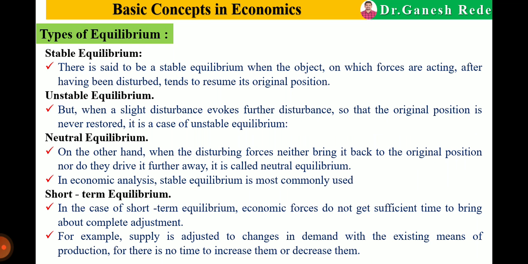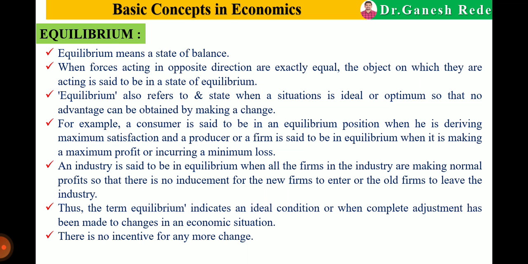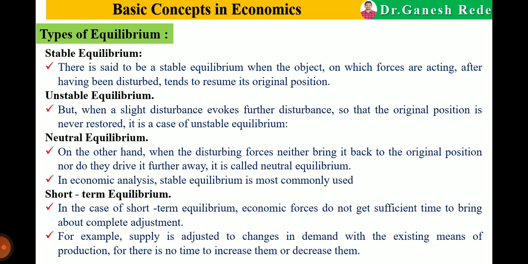Okay, the next: types of equilibrium. Equilibrium has these types: stable equilibrium, unstable equilibrium, neutral equilibrium, short term equilibrium, long term equilibrium, partial equilibrium, and complete equilibrium or general equilibrium. We will discuss them one by one. First one is stable equilibrium. As we know, equilibrium means the state of balance or ideal conditions.